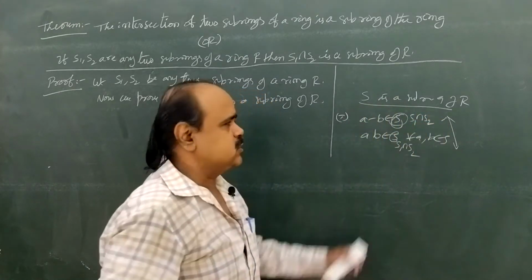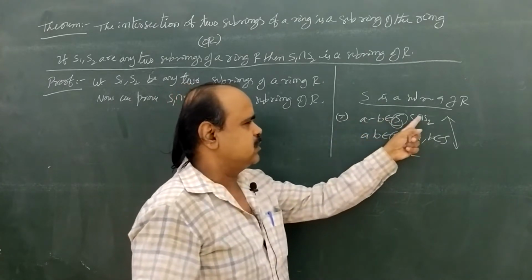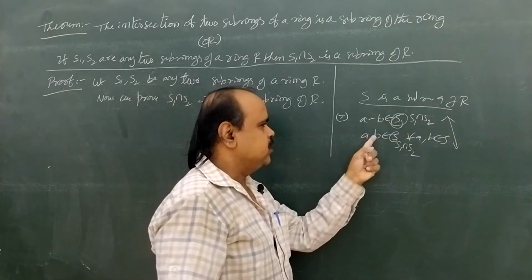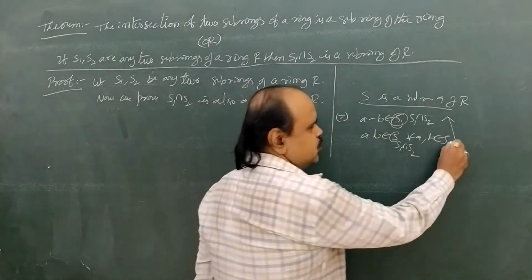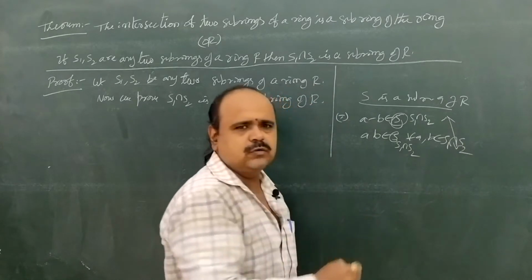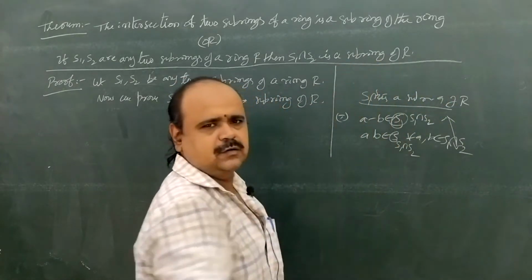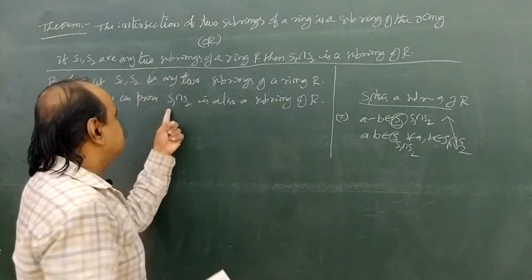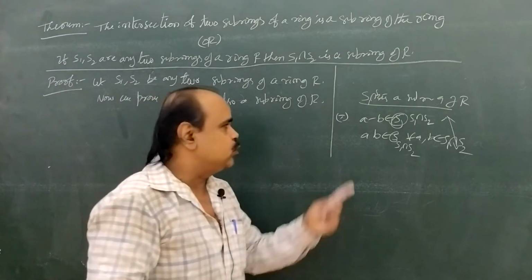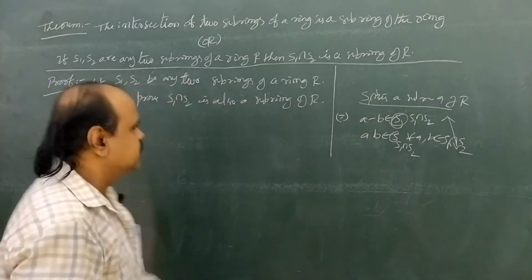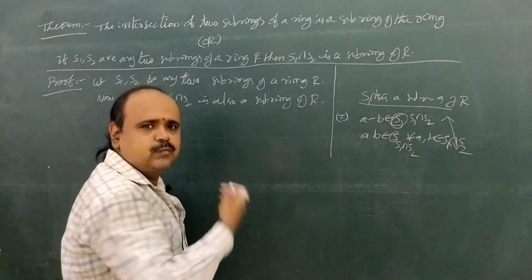If we prove this statement for S1 intersection S2, that is, A minus B belongs to S1 intersection S2 and A into B belongs to S1 intersection S2 for all A, B belongs to S1 intersection S2, then S1 intersection S2 is a subring of R. To prove this statement, we are going to prove these two conditions.